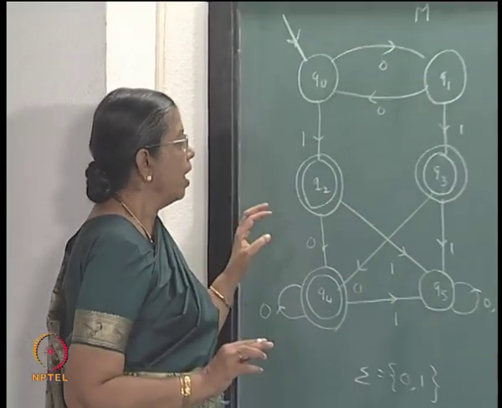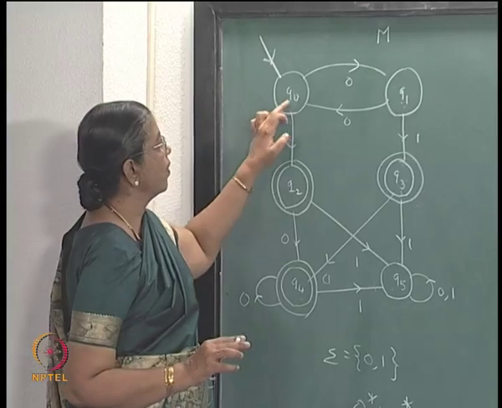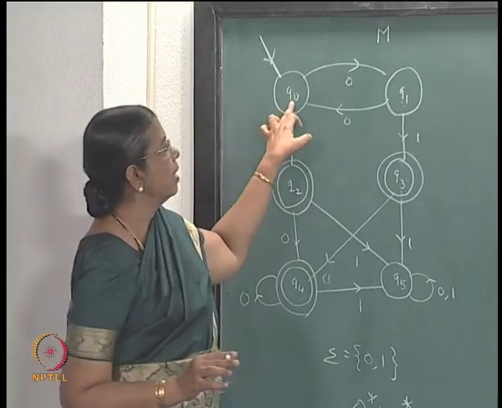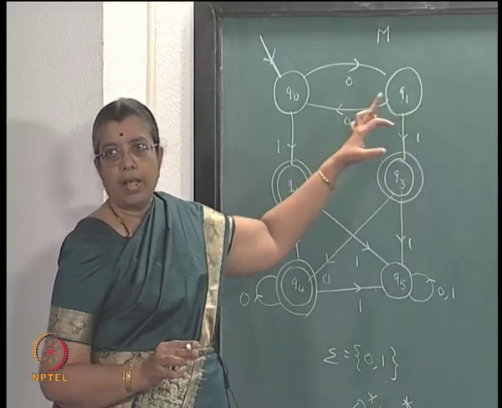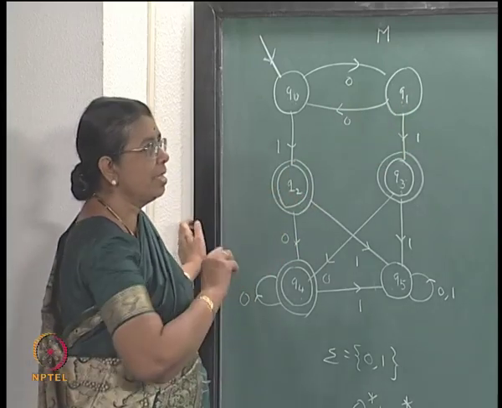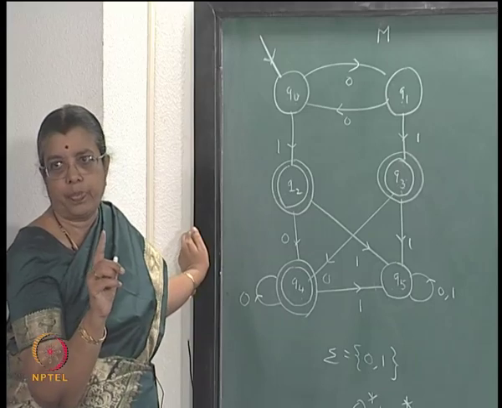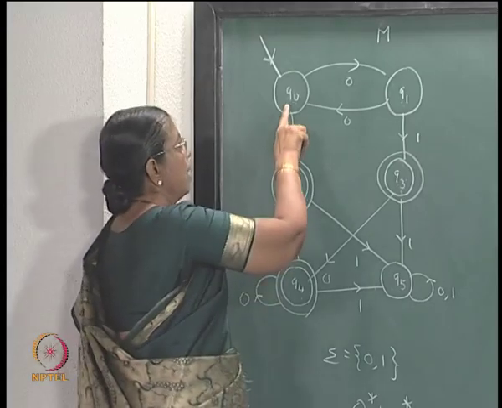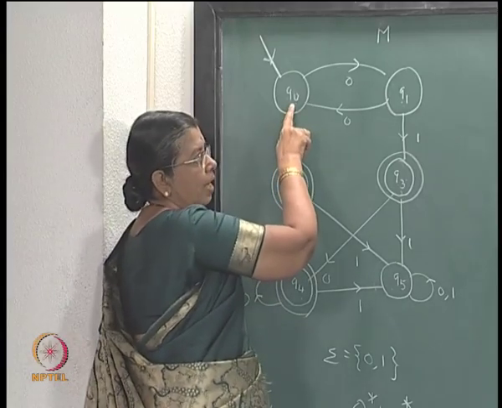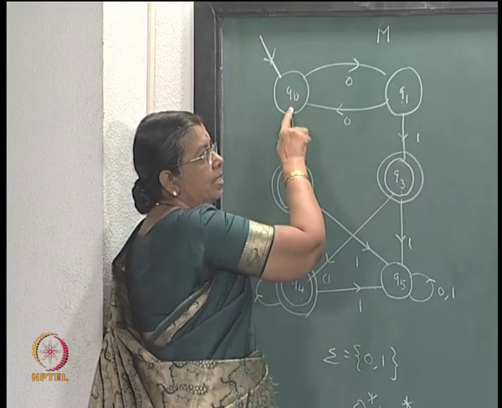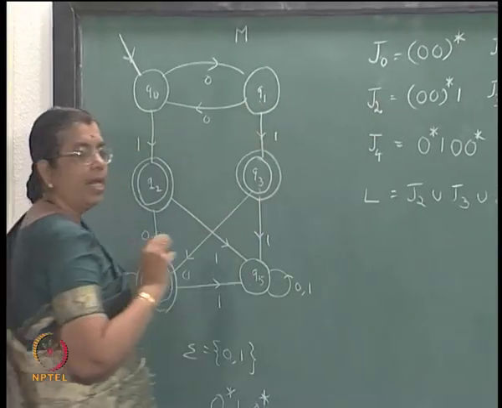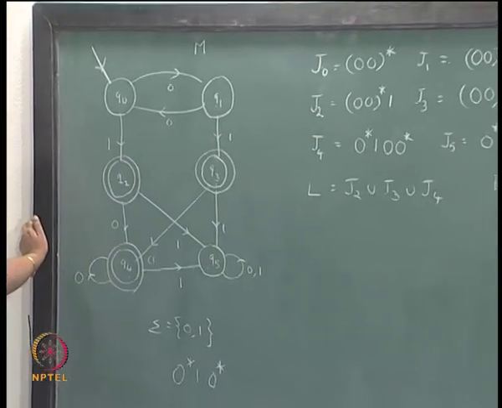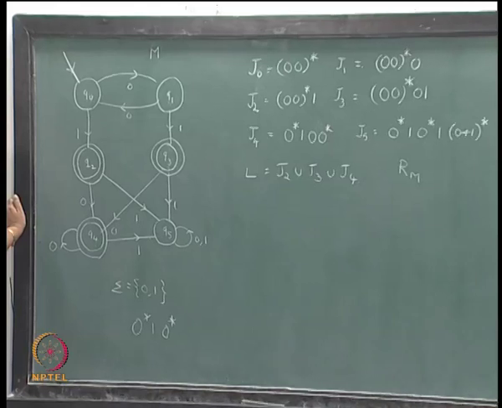You see, if you take a string from J0 or J1, it will be of the form a sequence of zeros. If you take a string which belongs to the equivalence class for this or J0, and if you take a string from J1, they are a sequence of 0, whether it is odd or even is the difference, right.